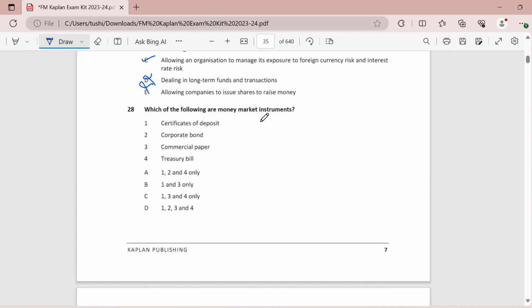So certificate of deposit, yes, definitely is traded. Then we have corporate bonds. So corporate bonds are long term, that is why they are not in the money market. Commercial paper, yes. And then treasury bill also yes. That makes option C your answer.